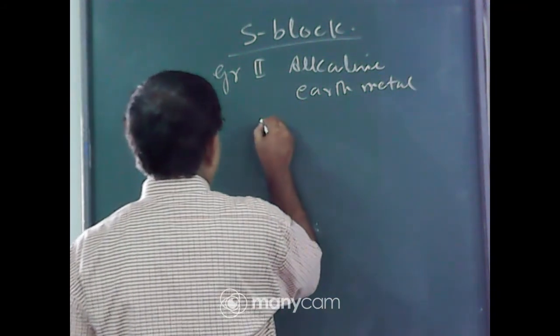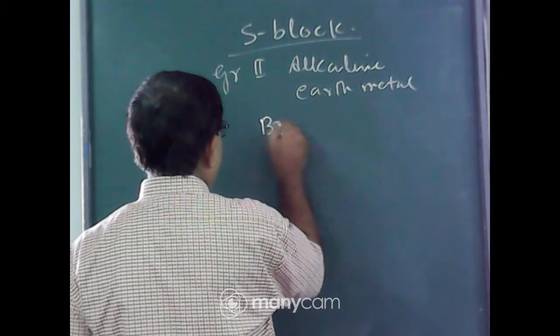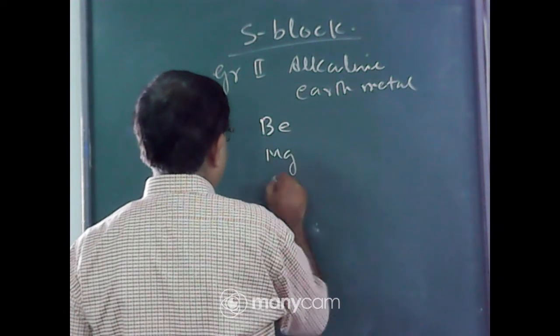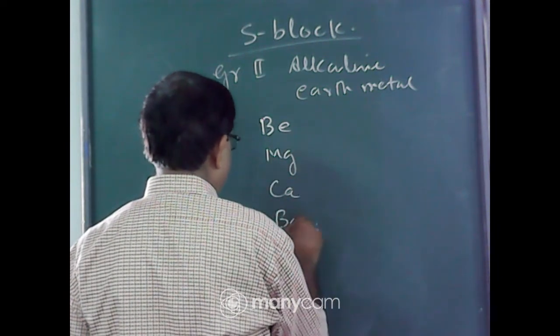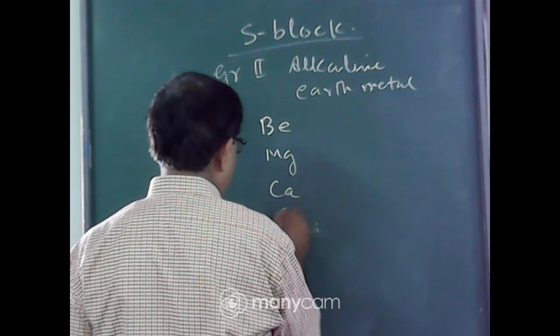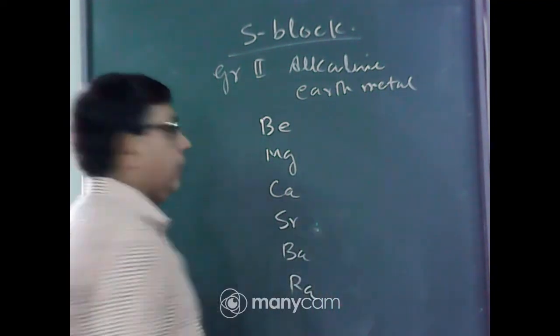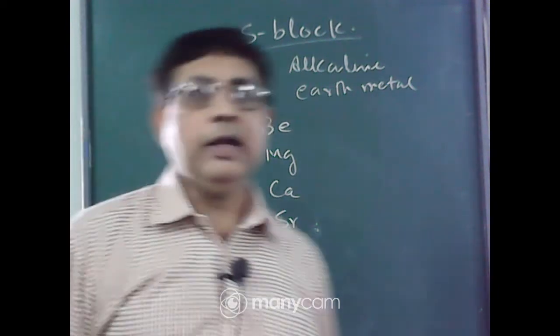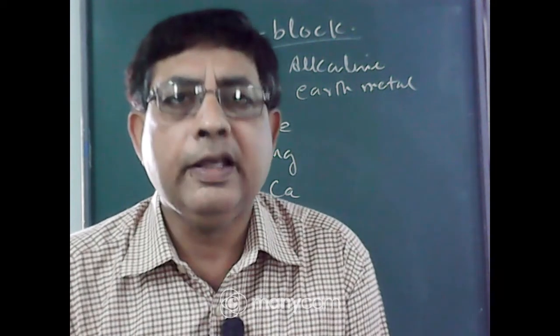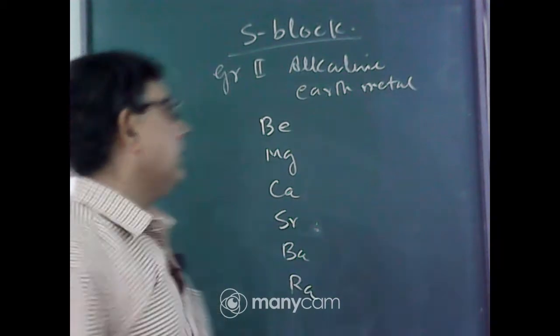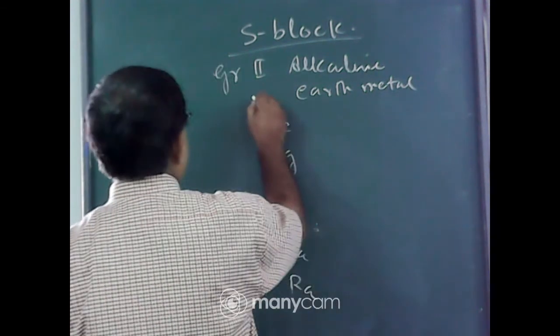They are beryllium, magnesium, calcium, strontium, barium and radium. These are the members of alkaline earth metal or group 2. All are S block elements. What is their general electronic configuration?